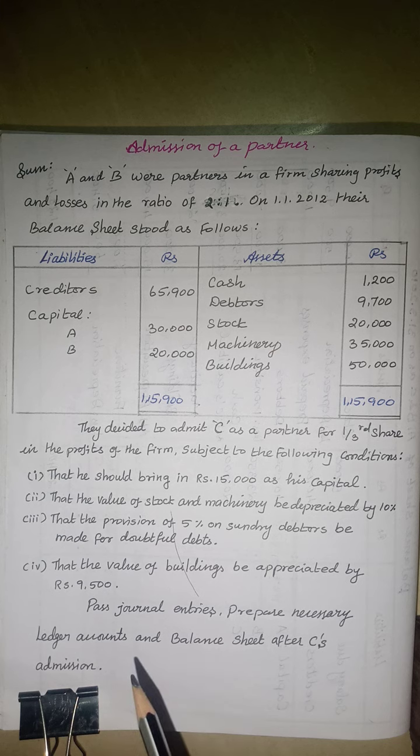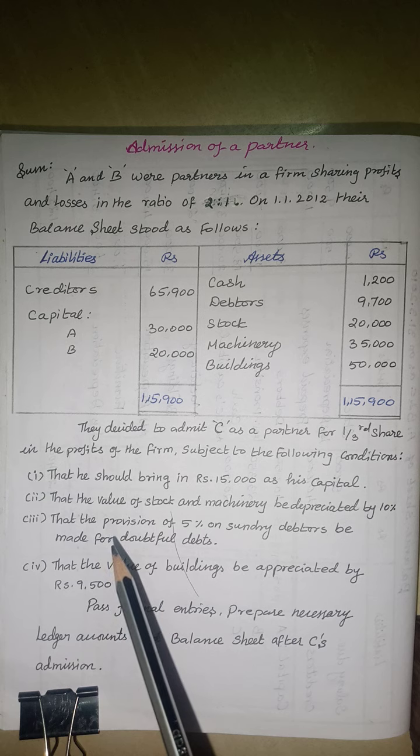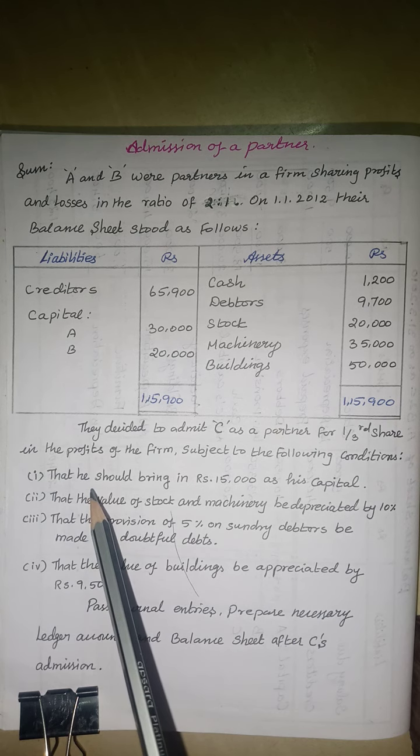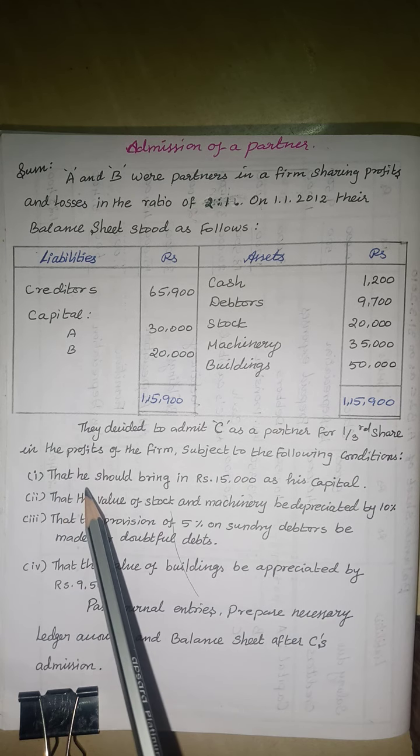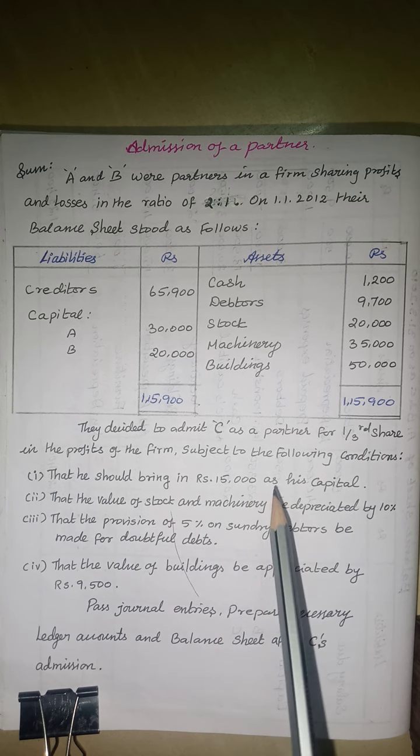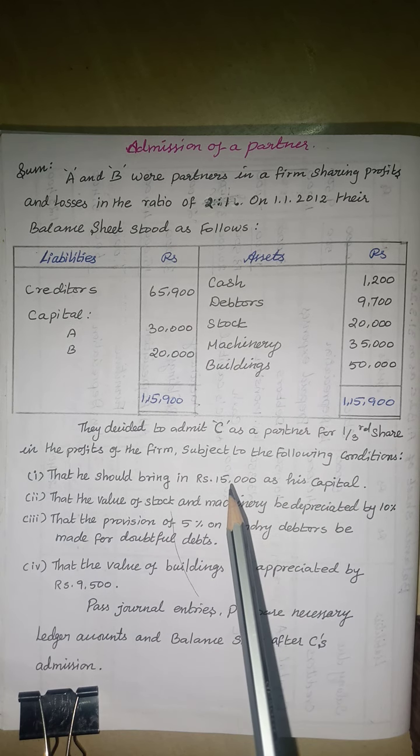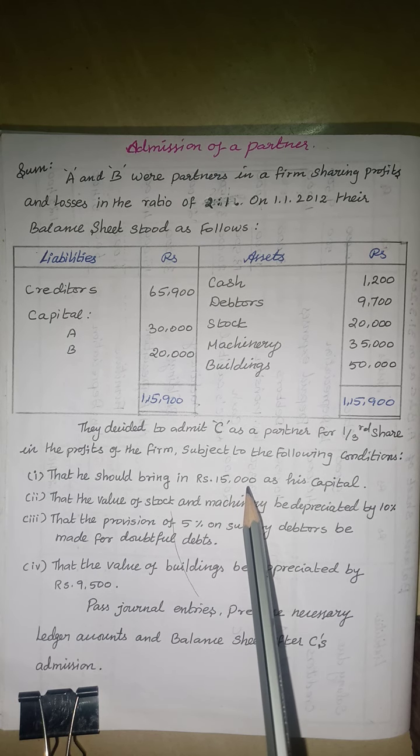So we have to prepare the journal entries, the partners' capital accounts and the balance sheet after admission of C. The first adjustment: he should bring rupees 15,000 as his capital. So C comes into the business with a capital of rupees 15,000.